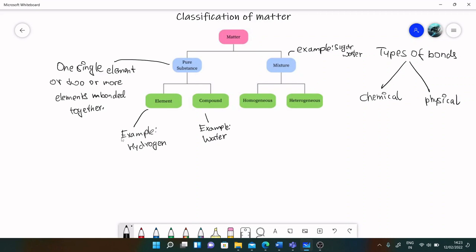When we look at mixtures, there can be two types: homogeneous mixtures and heterogeneous mixtures. An example of a homogeneous mixture is sugar water. And an example of a heterogeneous mixture would be the salad you're going to eat for lunch today.